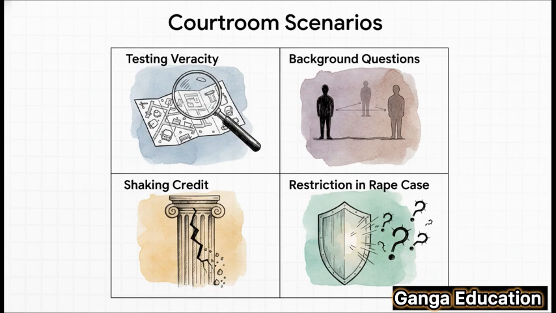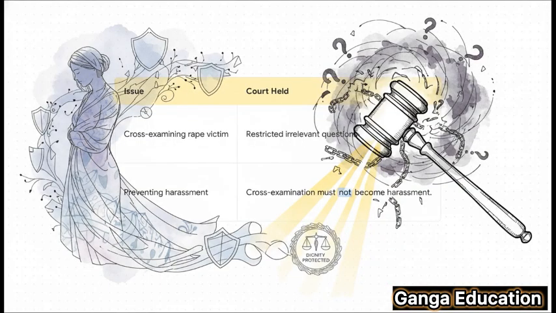But here's the really important part, the restriction. In a rape case, the defense lawyer is absolutely forbidden from asking the victim about her past sexual experiences. This protection is non-negotiable. And this leads us perfectly into the landmark judgment of State of Punjab versus Gurmeet Singh.